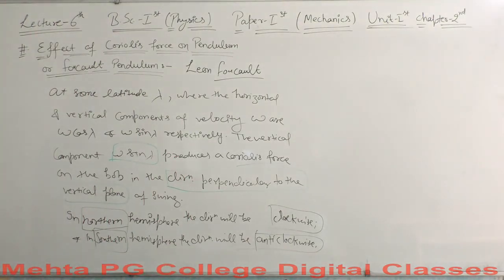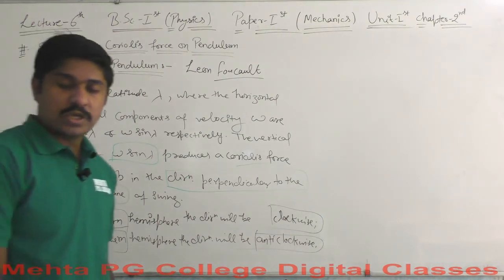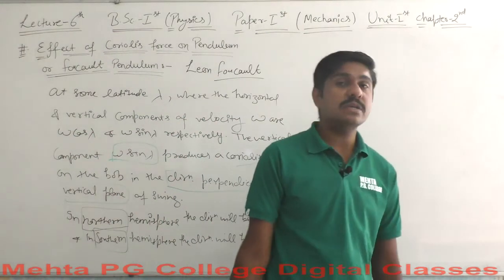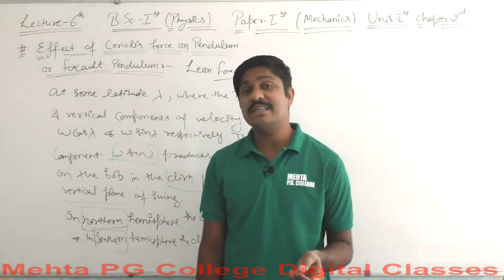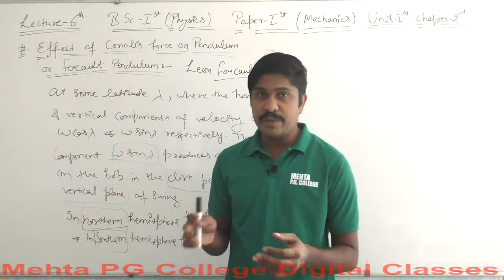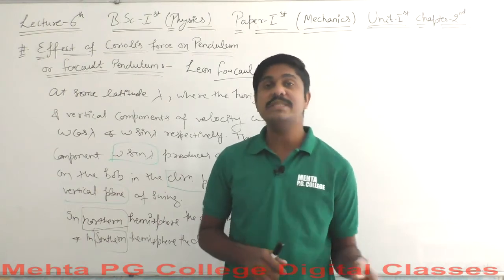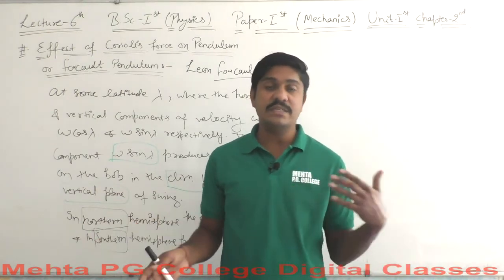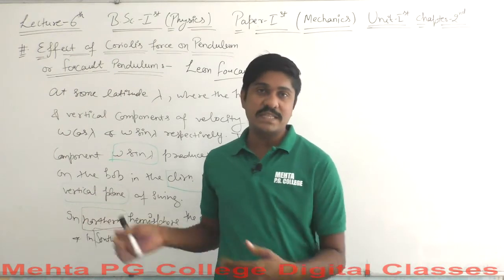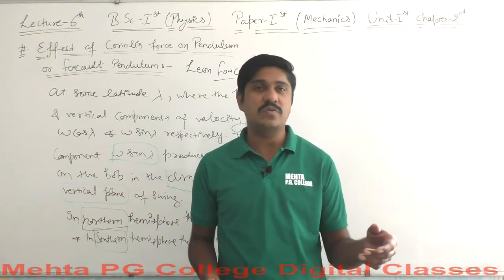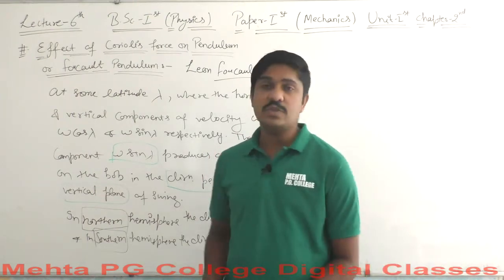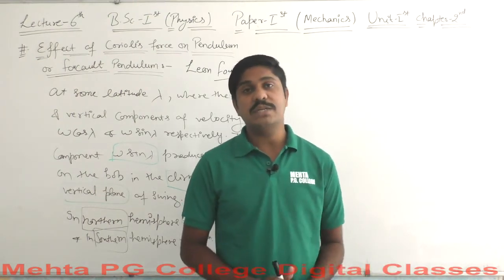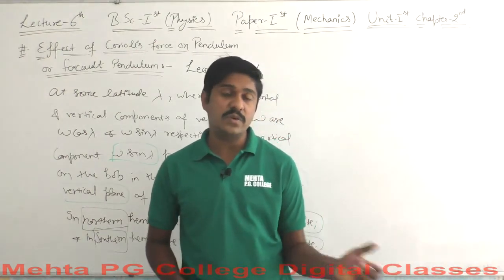Also, we need to note that the horizontal component omega cos lambda does not produce a Coriolis force on the oscillating bob. Why not? Because every time, as I have said earlier, and I am repeating it again so that you memorize all these concepts deeply. That's why it has taken too long to explain this topic. Otherwise this topic is only about 5 to 10 minutes, not longer than that. This is only for the explanation so that you will never forget it in your examinations.